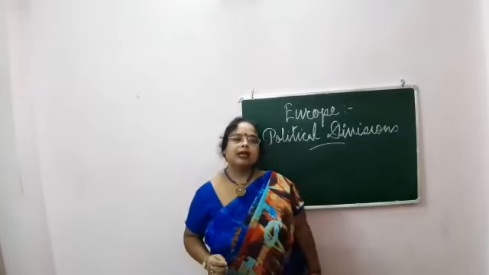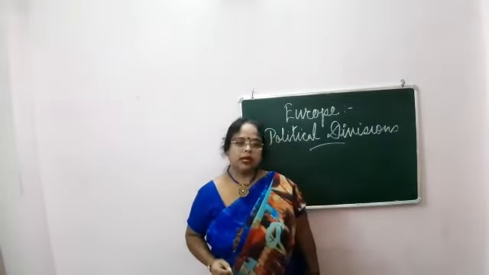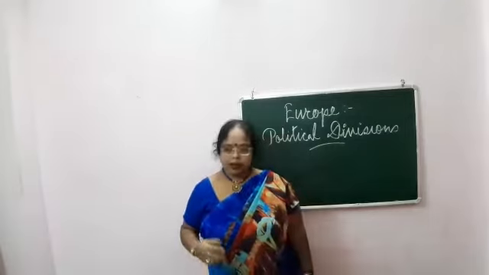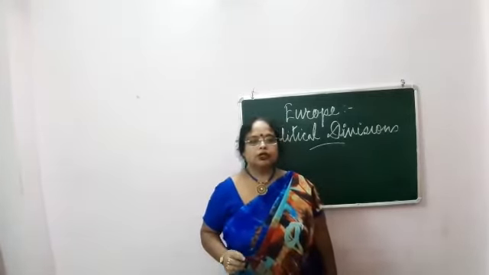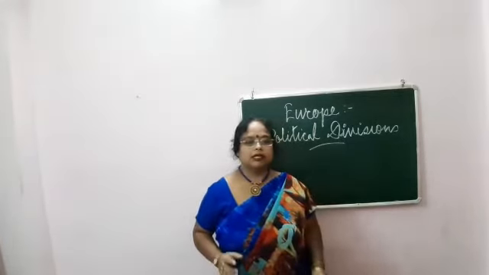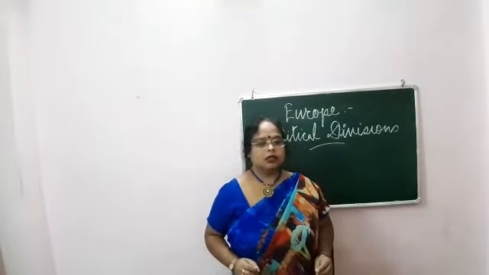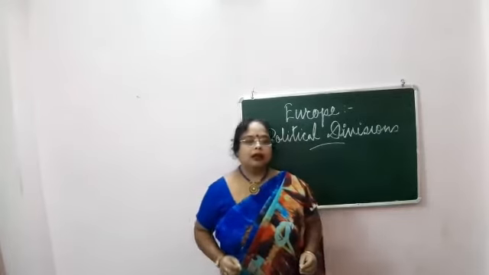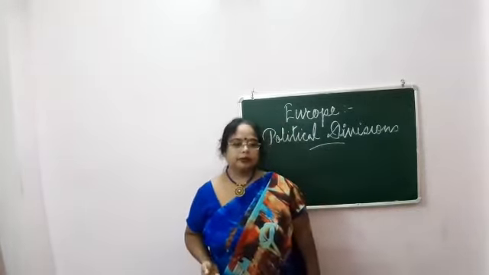First is Scandinavian countries. These include Norway, Sweden, Iceland and Denmark. I will show you afterwards on the map the position of these. Norway and Sweden form the Scandinavian peninsula. Denmark is also included in this group as it is historically, culturally and linguistically related to Norway and Sweden.